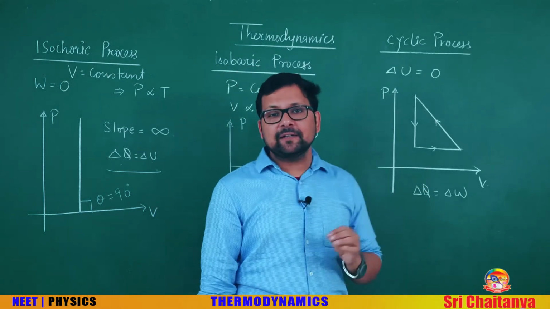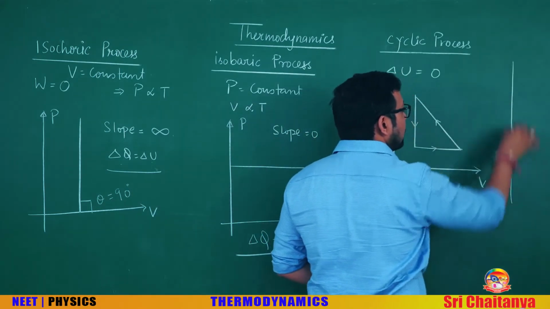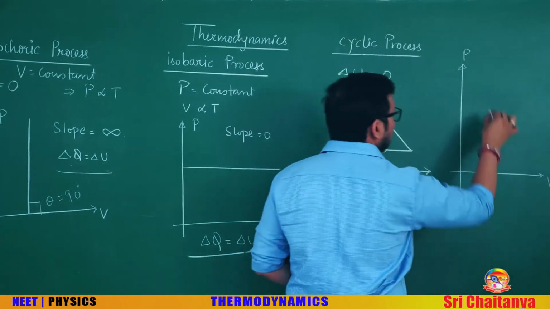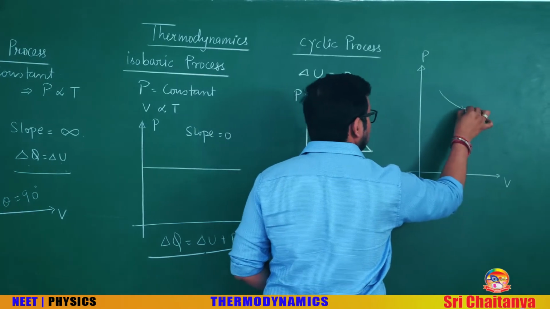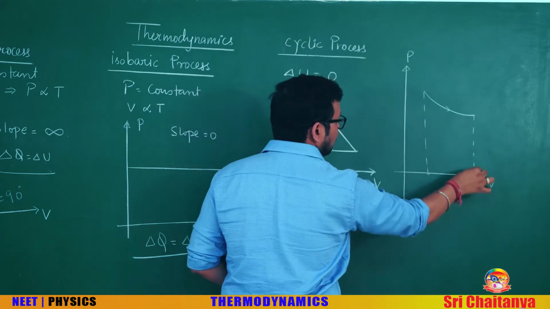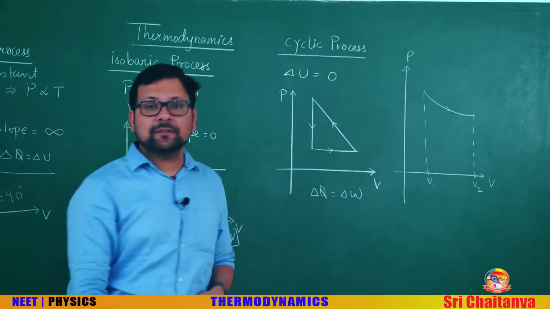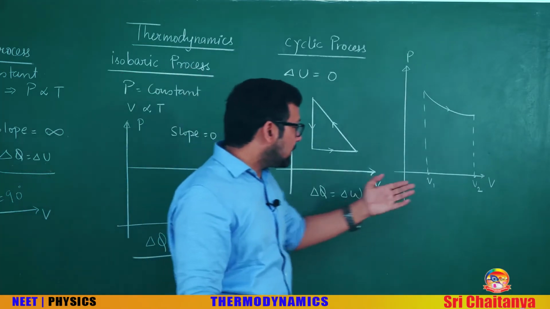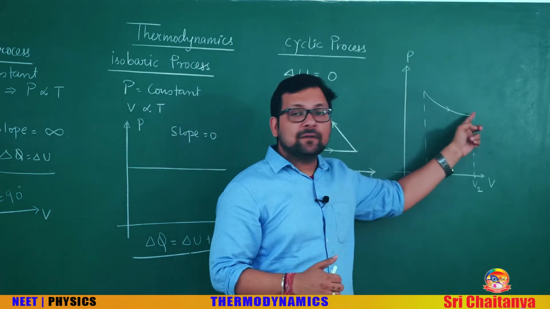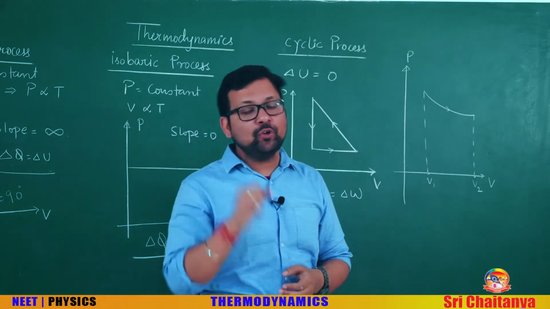One more thing on the indicator diagram that I would like to explain. Suppose we are calculating work with pressure and volume for some process like this. We know that the work done is the area under the graph, V1 to V2. So, work done is the area under the graph. You must remember that the area enclosed between the thermodynamic graph and the volume axis should be there.